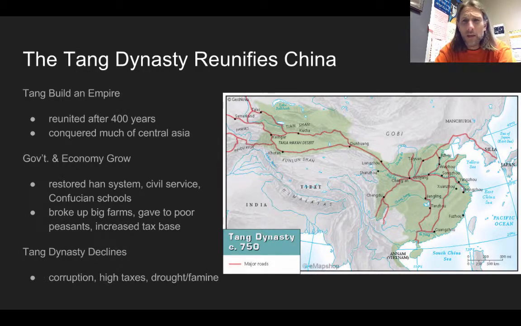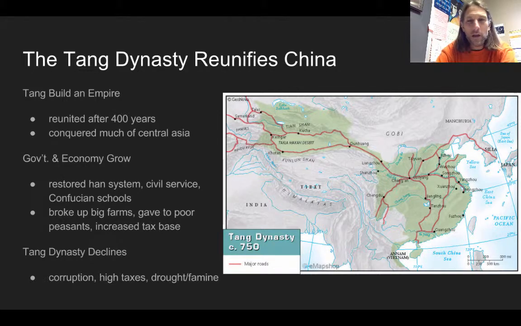And you can see that they expanded a lot into Central Asia in the process of this, and you can see the major roads. So this would be the Silk Road. So a lot of their success and dominance is influenced by being able to control that trade route.